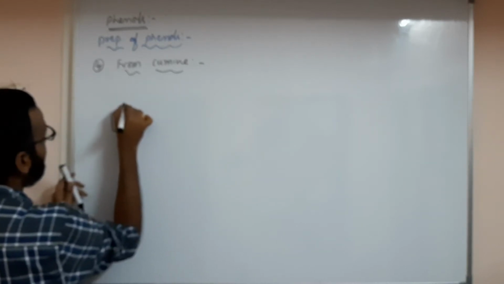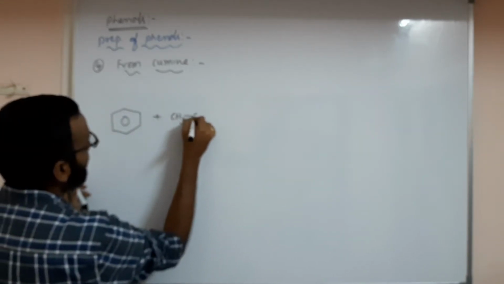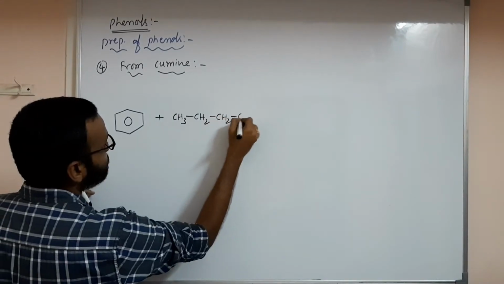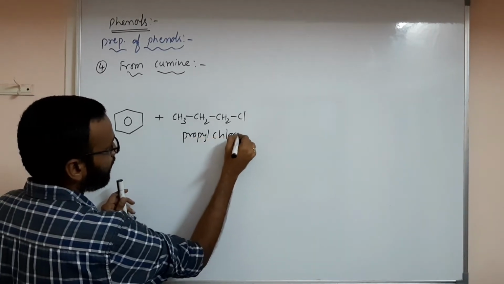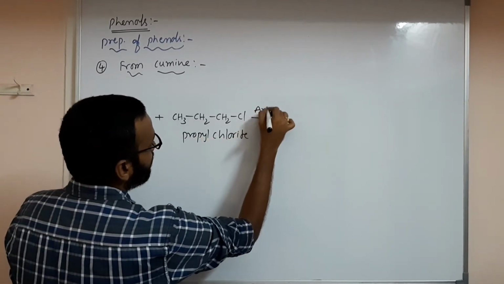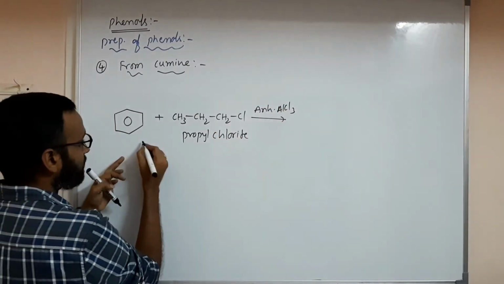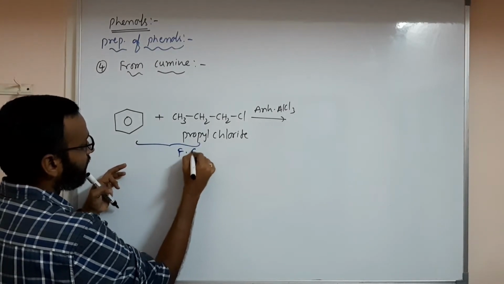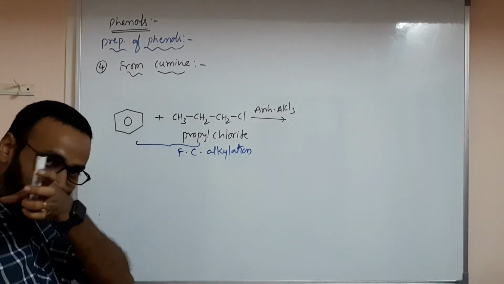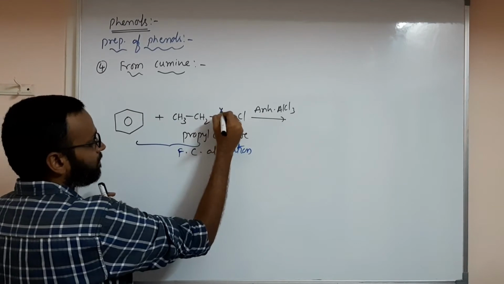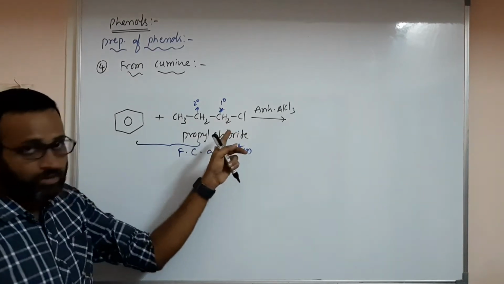Cumene, I'll write it first. Suppose now you have benzene, C6H6. When it reacts with CH3CH2CH2Cl, propyl chloride, using anhydrous AlCl3, do you know what this reaction is called? This reaction is called Friedel-Crafts alkylation. What happens? Can you guess? Actually, this carbon is primary, and this carbon is secondary.